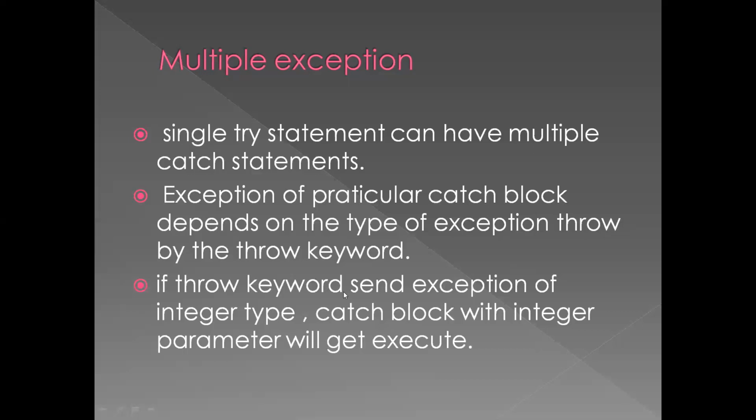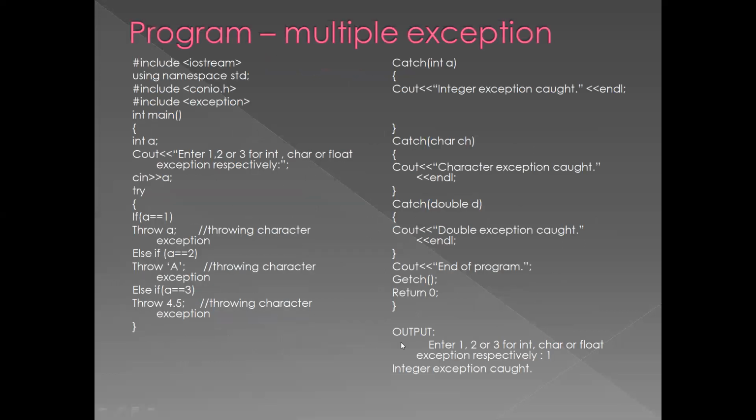If the throw keyword sends an exception of an integer type, the catch block with the integer parameter will be executed. If throw throws a float type as an exception, the catch block with the float parameter will be executed. This is nothing but multiple exception.